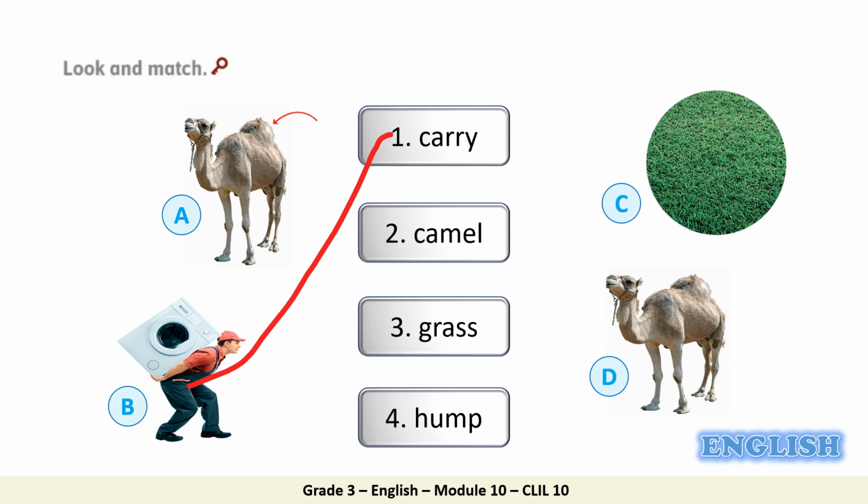We'll come back. Let's do number 2 together. Camel. Which picture represents the word camel? Good job, it's D. How about number 3? Grass. Excellent, C. And how about number 4? Hump. Of course, it's A. I'm very proud of you.